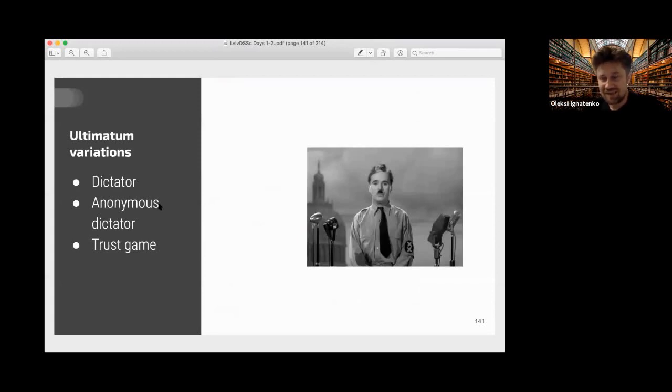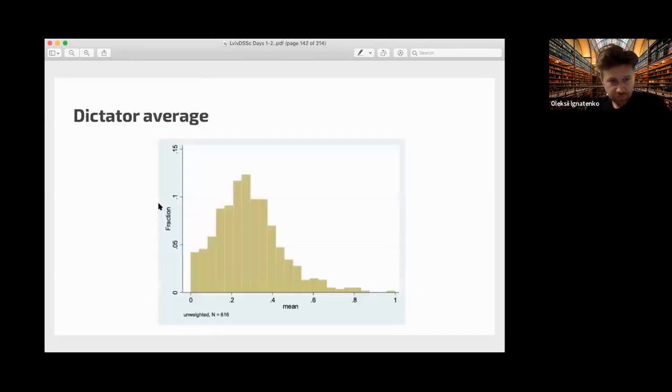It's a strange game: the first player just proposes a split, and the second player just does nothing. But even in this situation, 30% of players propose a 50-50 split. So it's quite unusual.